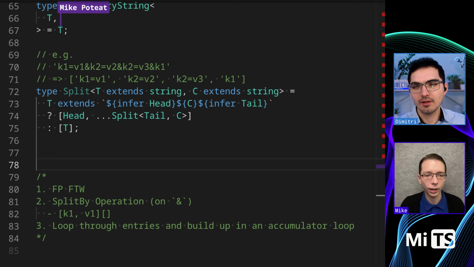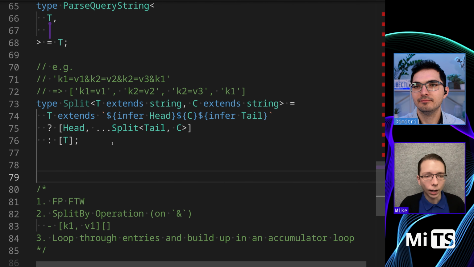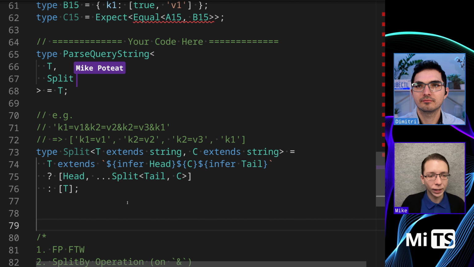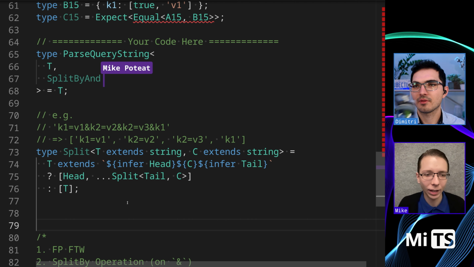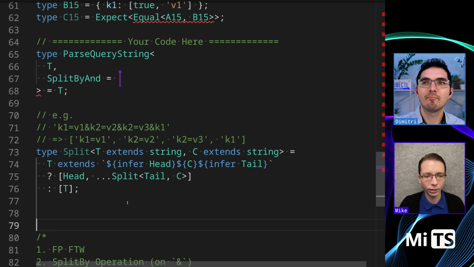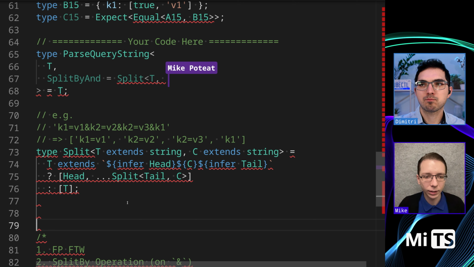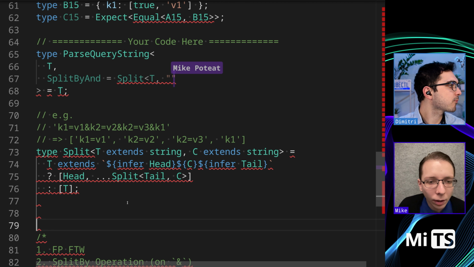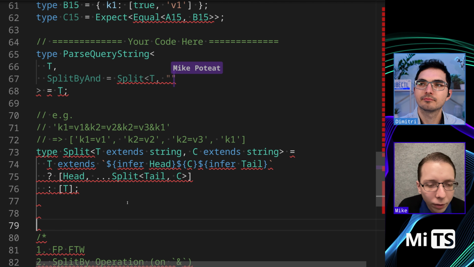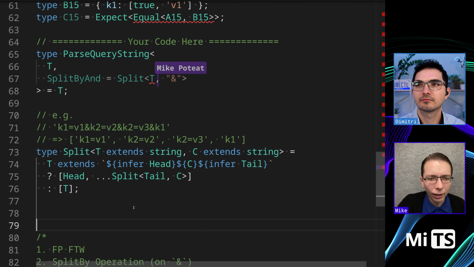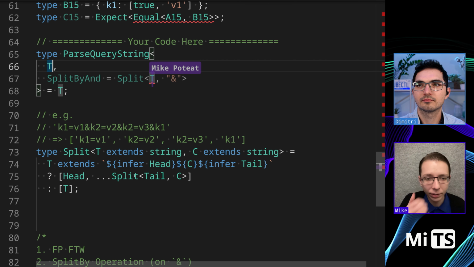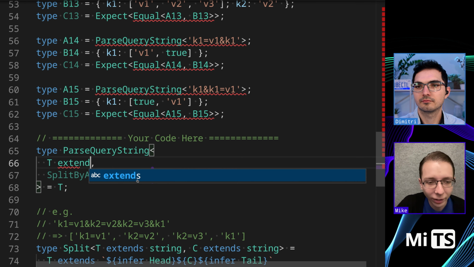So I'm going to say split by, and I guess not a super good name, but I'm going to split T based on, let's find my ampersand character. Okay. And then this is actually going to be a string.